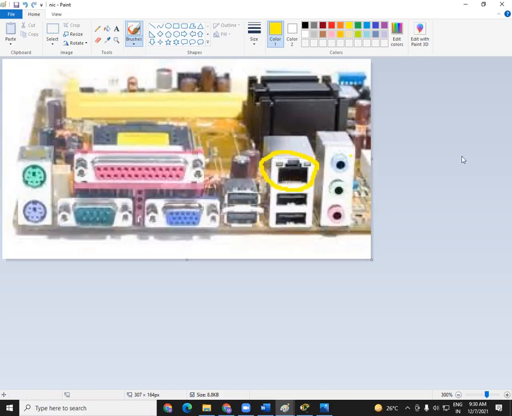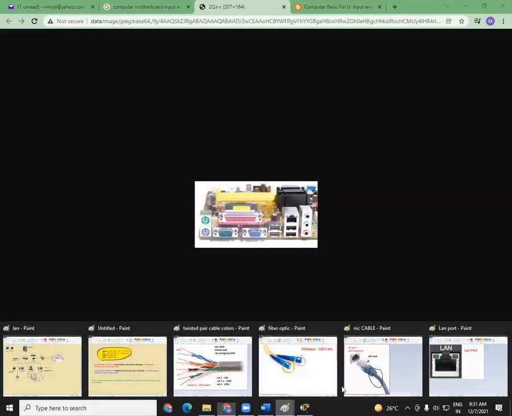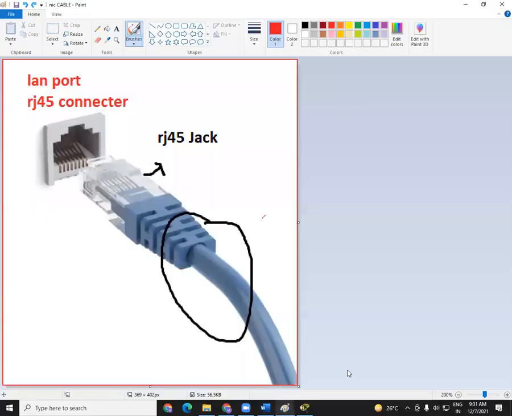You have different connectors here to connect different components, and this is a place where you connect your network cable. It can be computer, internet, or this is within your company. So every device has this port, and there we connect our cable. Got it? Fine. So this is your cable connection.